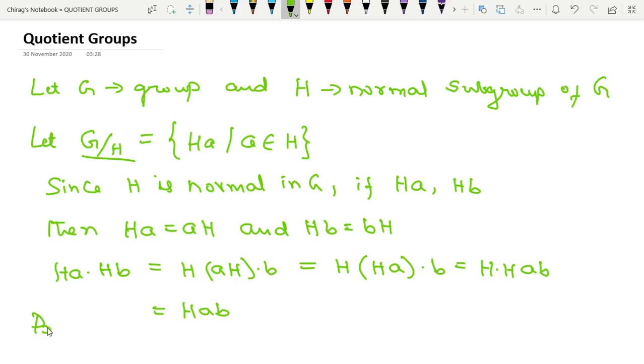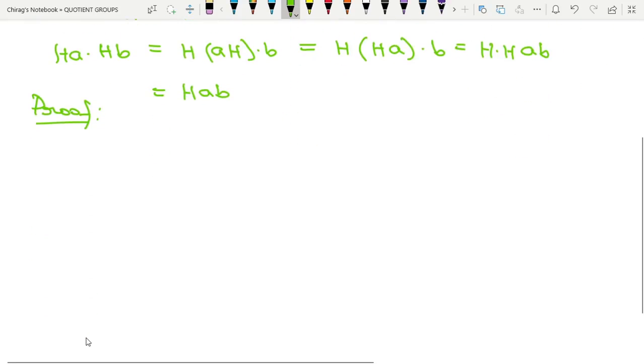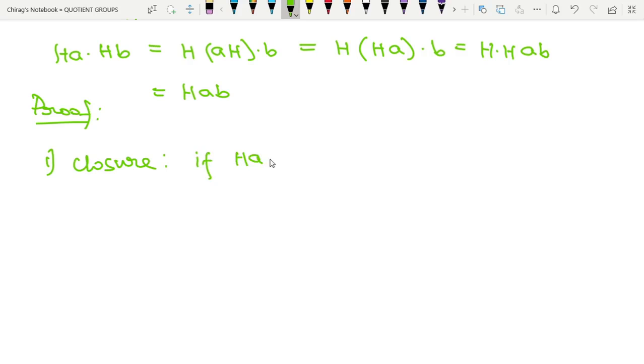Proof. Now closure property, that is quite clear, because if HA, HB belongs to G by H, then HA into HB will be equal to HAB.